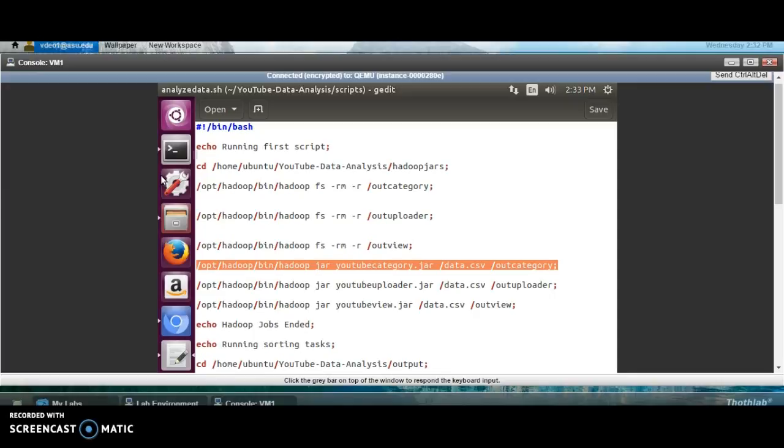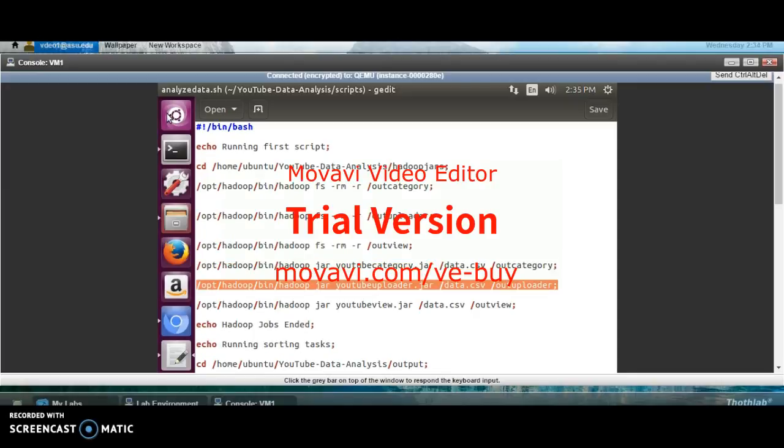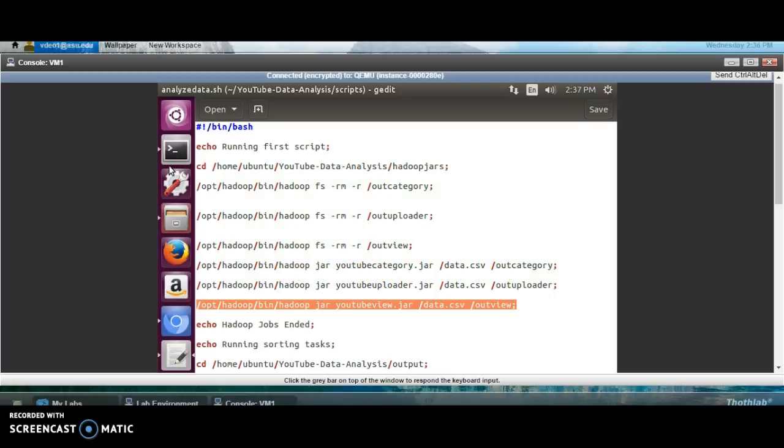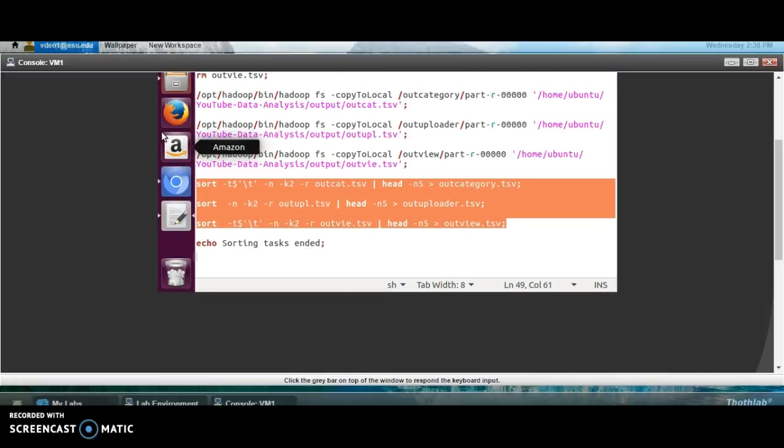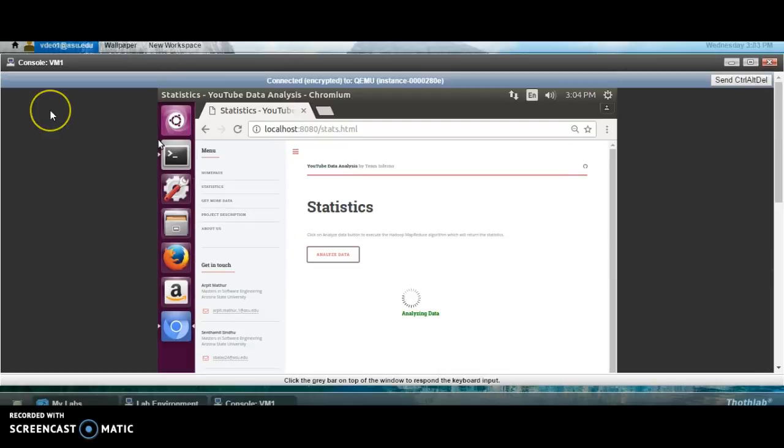This command will run the MapReduce job for filtering out the categories and their count. The next command will run the MapReduce job for filtering out the uploaders and their count. And the last one will run the MapReduce job for filtering out the video name and its corresponding number of views. These commands will sort and display the top 5 categories, uploaders, and viewed videos.